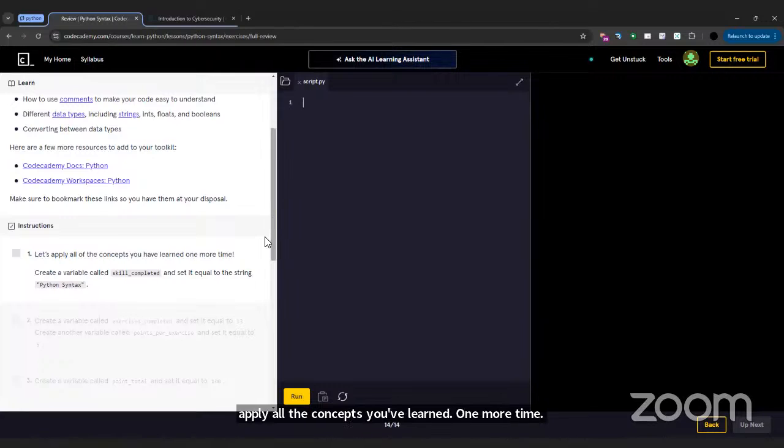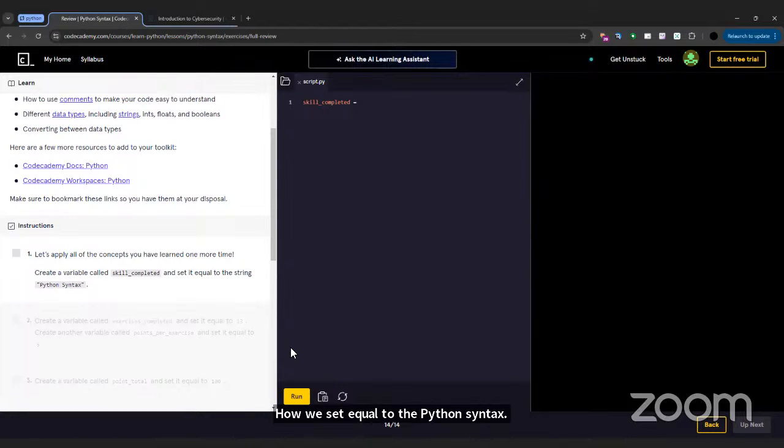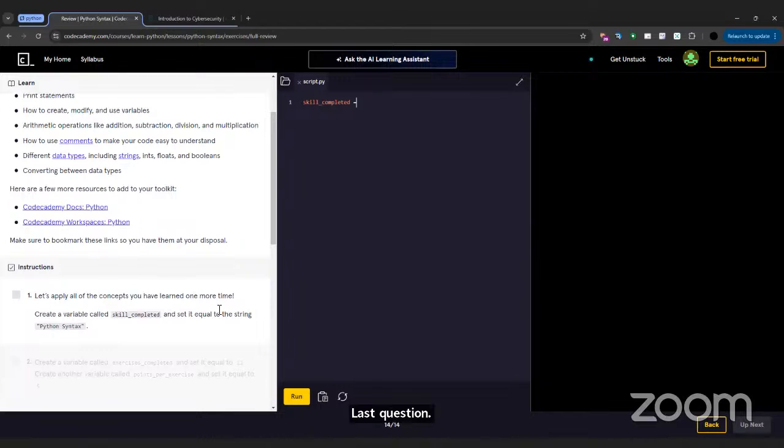Create a variable called skill_completed and set it equal to the string Python syntax. Okay, so how do we do this? How do we set it equal to the Python syntax? Everyone can contribute. Just put your hand up and I'll pick on you to help out. What's the question again? Let's apply all the concepts you've learned one more time. Create a variable called skill_completed and set it equal to the string.